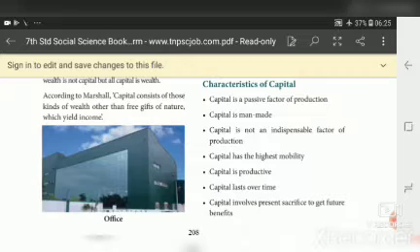Capital lasts over time. One day it will disappear. Capital involves present sacrifice to get future benefit. So these are the characteristics of capital.